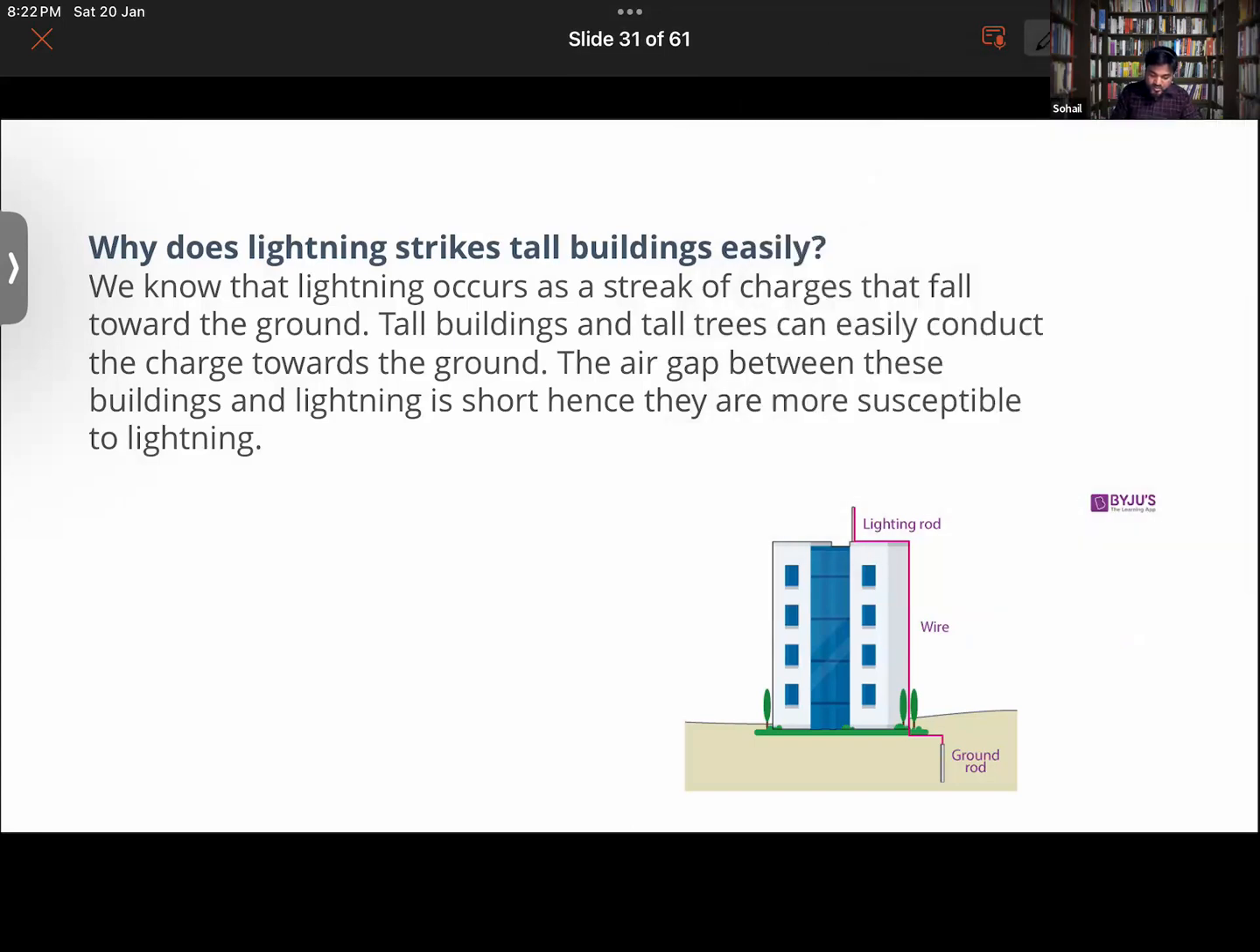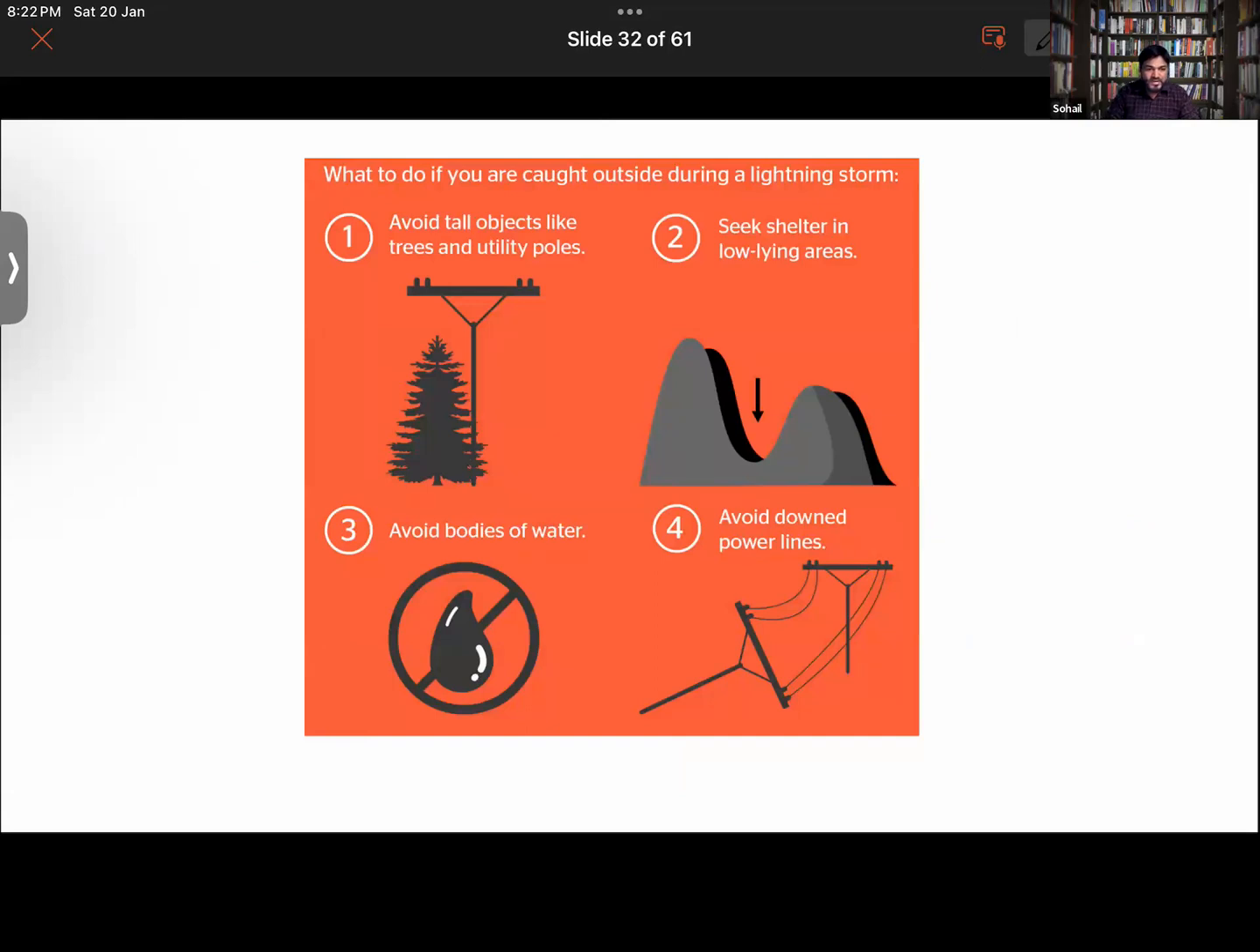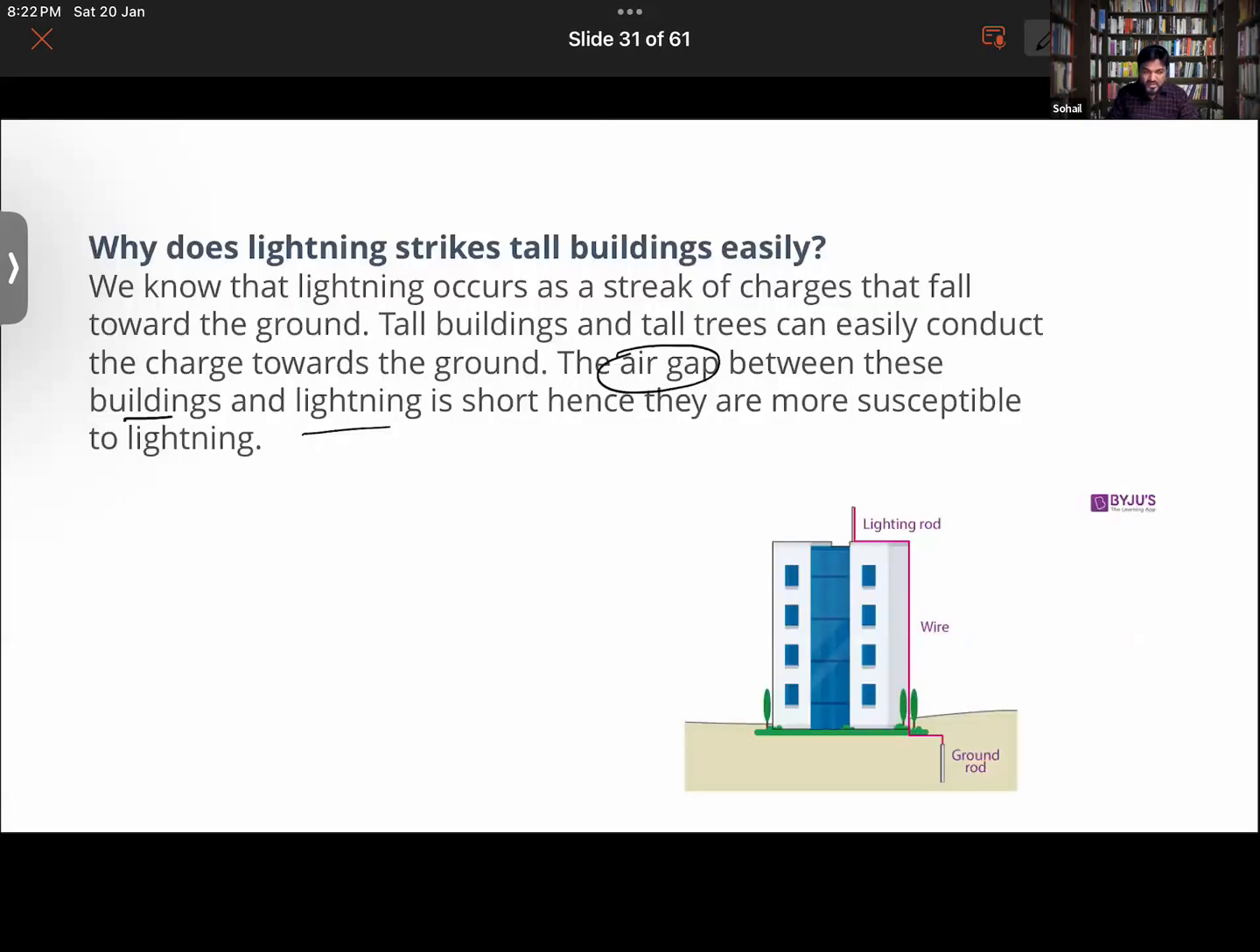That is the shortest pathway, or you can say the air gap between the building and lightning is short, hence they are more susceptible to lightning strikes. You can understand how the structure is working here. Lightning conductors, or lightning rods, are placed on top of the building to protect it from lightning, because lightning has so much strength and so much charge that it can destroy the whole building.